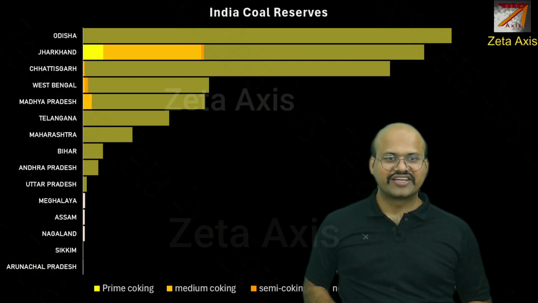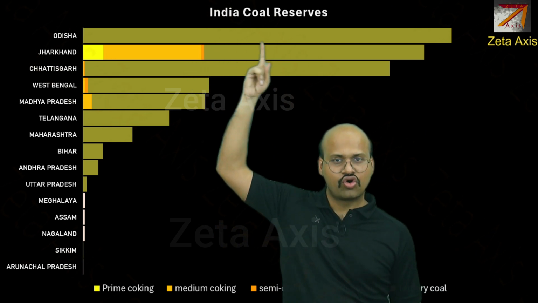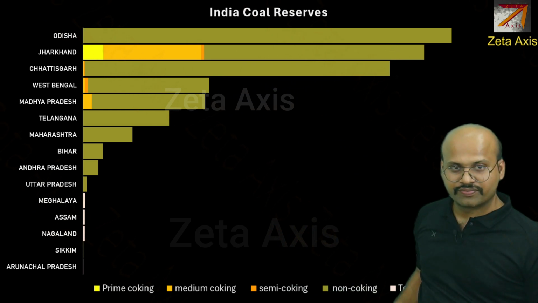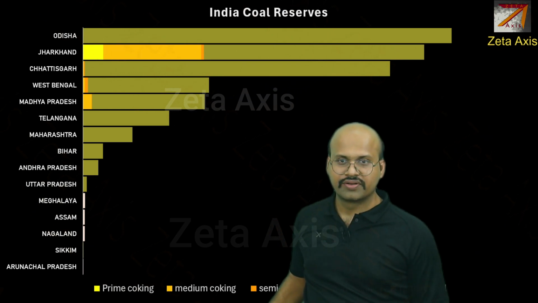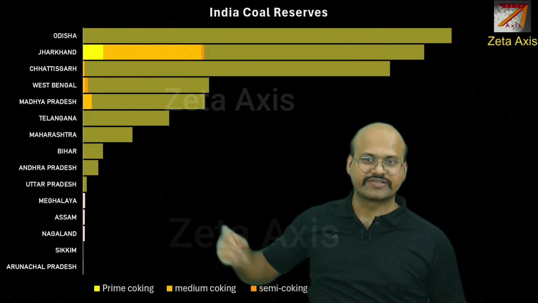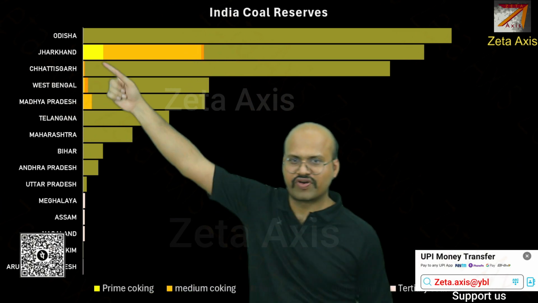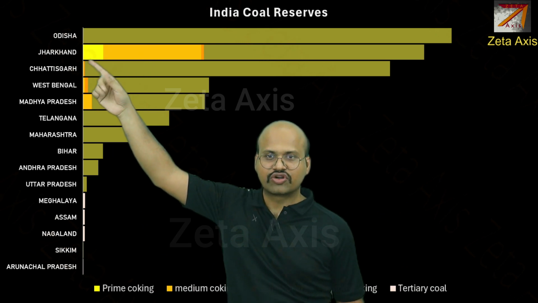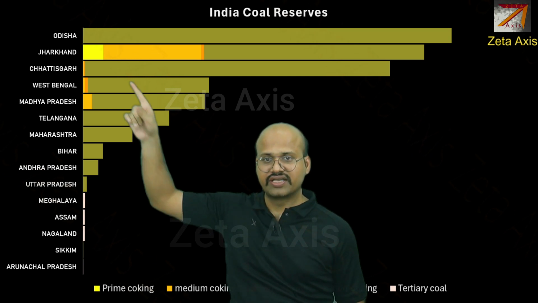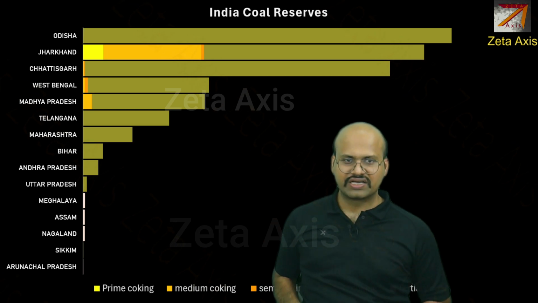Here we can see the distribution of coal reservoirs within India, and we can see that the highest coal reservoir is in Odisha. But Odisha mainly produces non-coking coal, while the coking coal mainly comes from Jharkhand. We have already seen that 90% of coking coal in India is provided by Jharkhand. In fact, prime coking coal, which is the best form of coking coal, is provided only by Jharkhand. The coal reserves for prime coking coal are only present in Jharkhand. Other than this, Chhattisgarh, West Bengal and Madhya Pradesh have some amount of coking coal reserves.